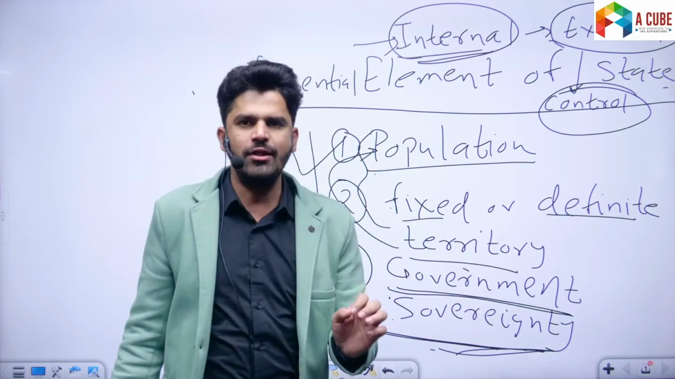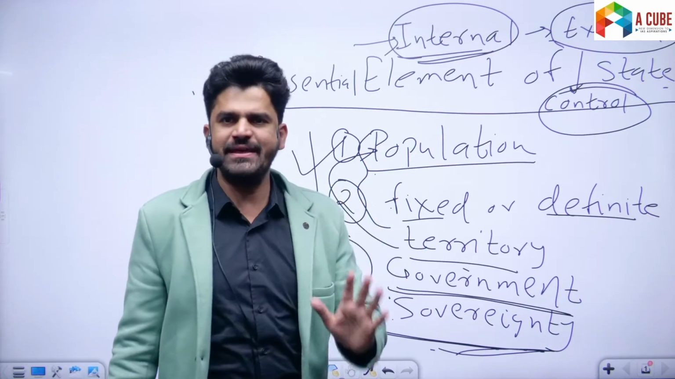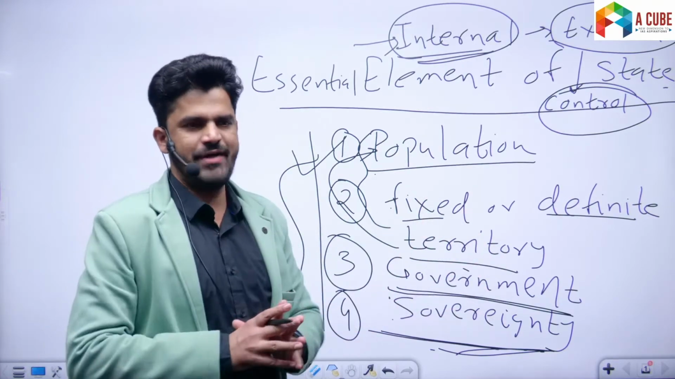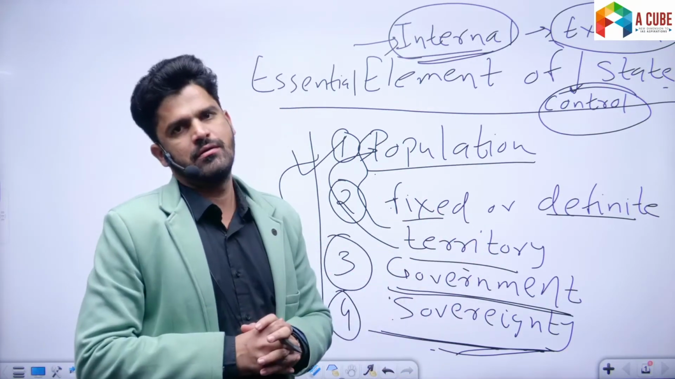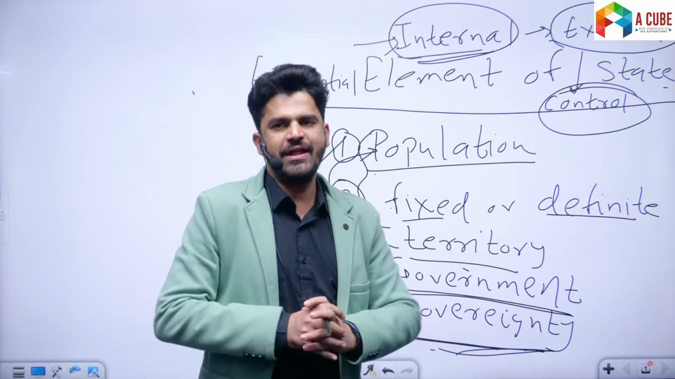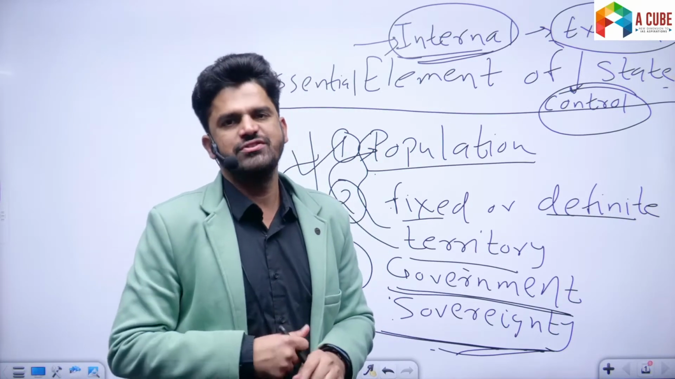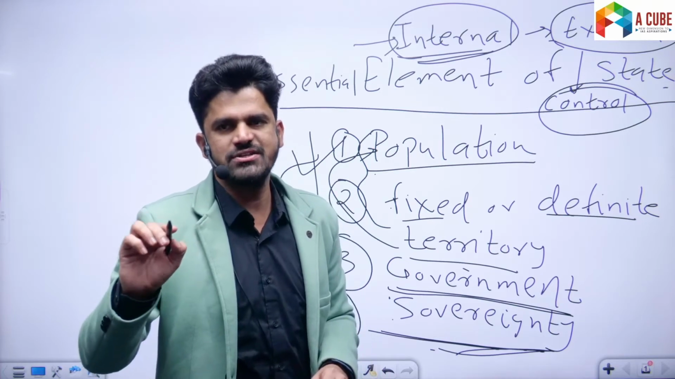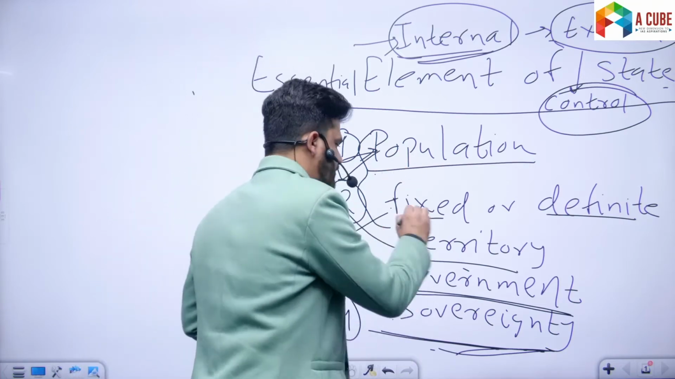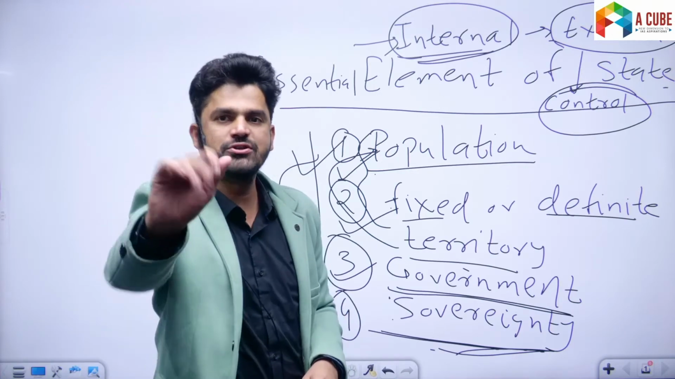sovereignty. And all these elements should exist simultaneously. Absence of any one of the elements will nullify the state. That particular institution will not be called the state. For example, even before our constitution was enforced on 26th of January 1950, India had population, India had fixed and definite territory, and India had government as well. But India was not a state.